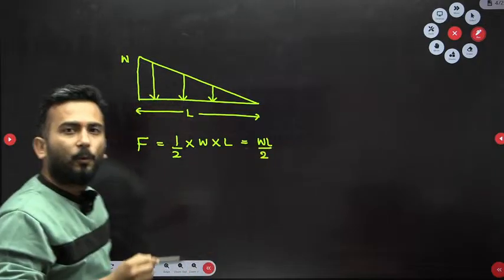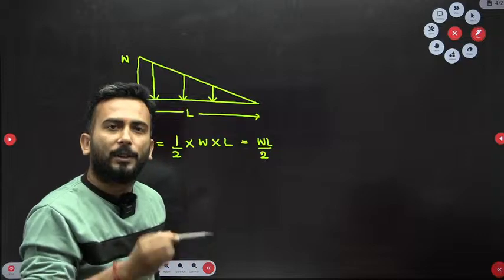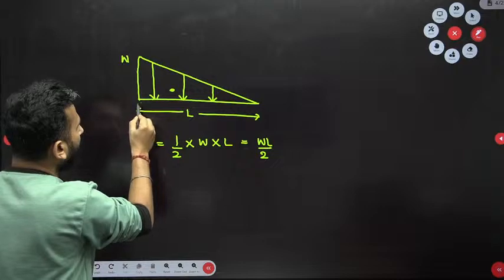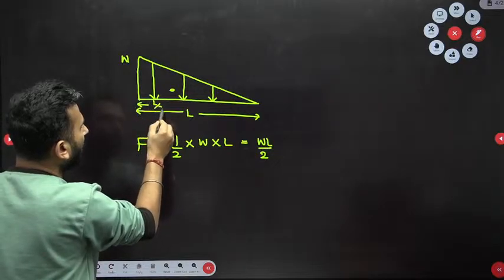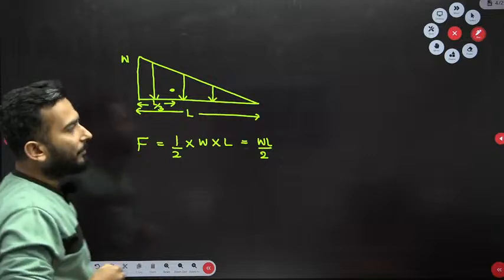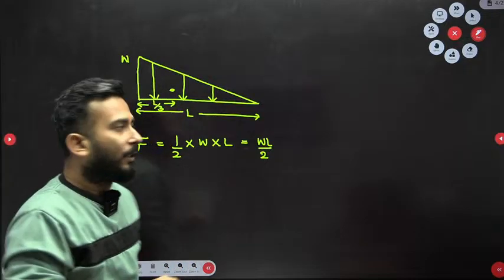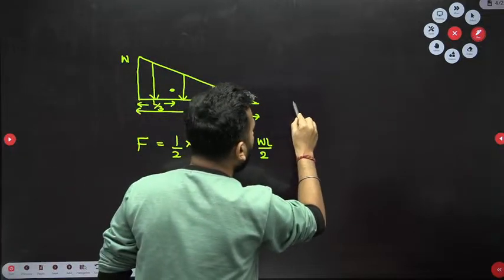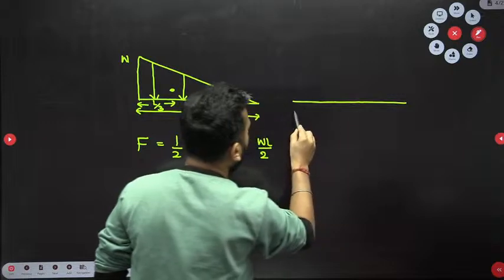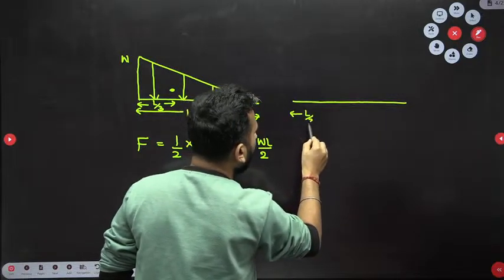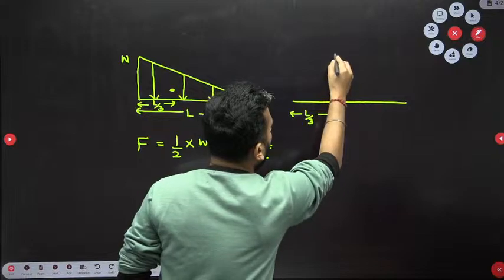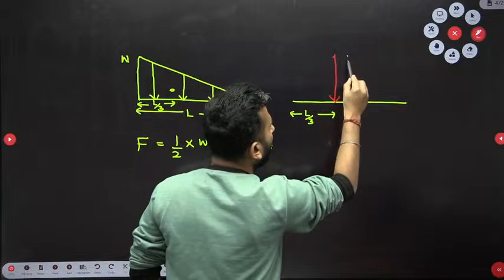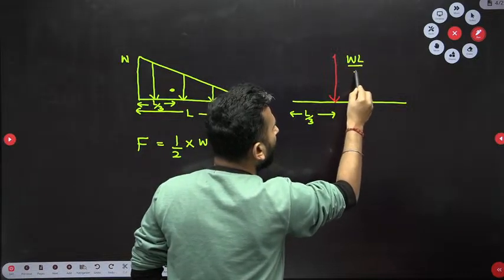And if I ask you where this will act, it will act exactly at the centroid. So the centroid is over here and it is at a distance of L by 3 from the left hand. So if you have to remove this entire figure and show the equivalent diagram, you will show, at a distance of L by 3, a force acting something like this, and its magnitude will be WL by 2.